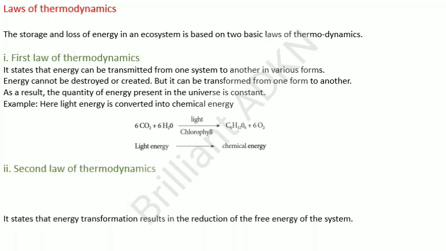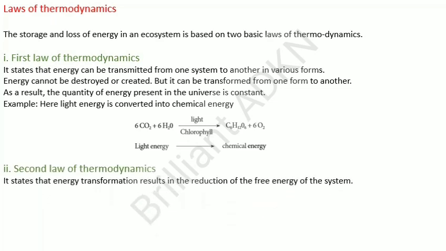Next, the second law of thermodynamics. It states that energy transformation results in the reduction of the free energy of the system. Usually, energy transformation cannot be 100% efficient. Example, the 10% law. Now we can see about the 10% law in detail.